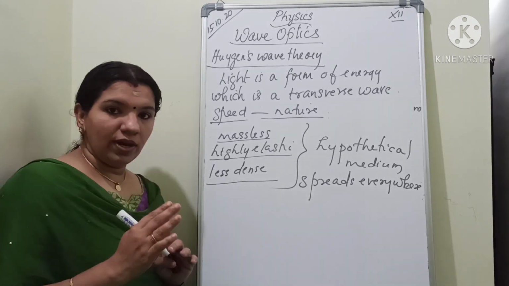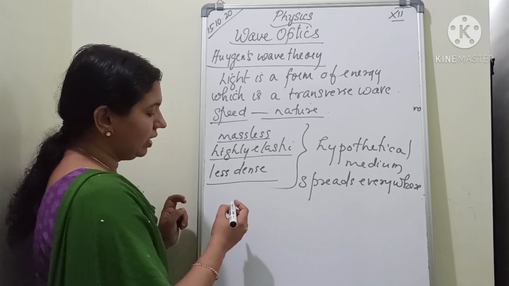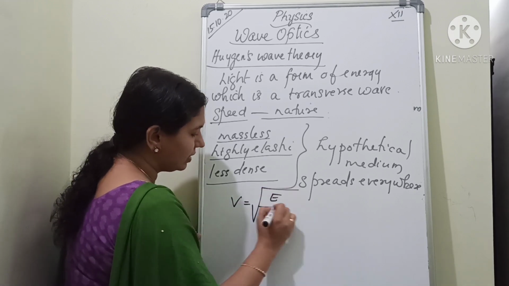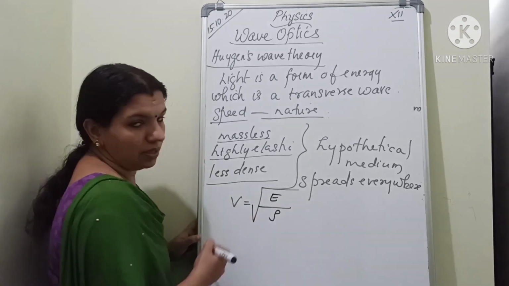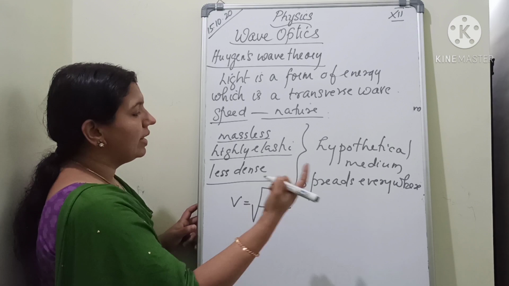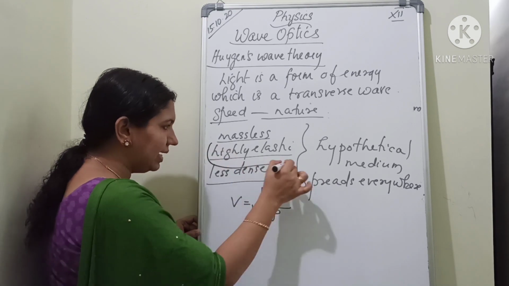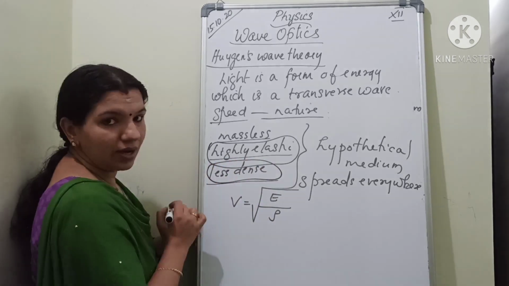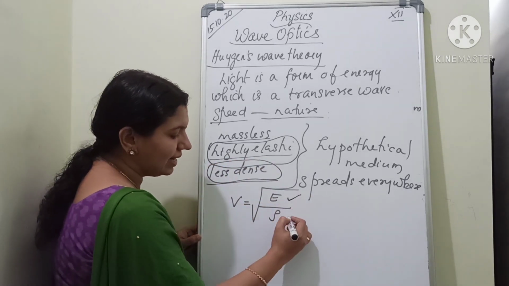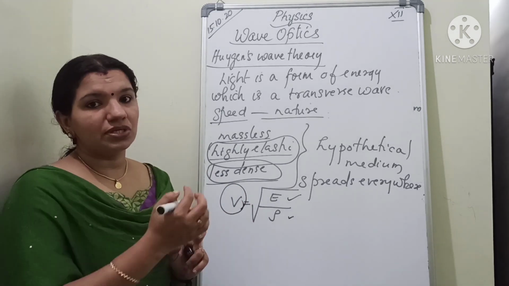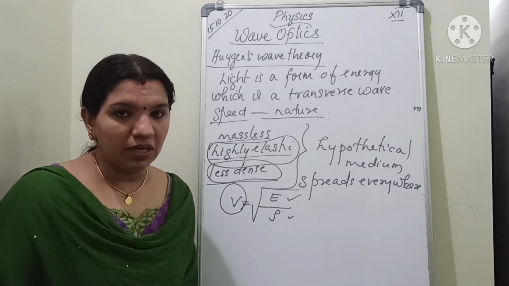There is an equation in classical theory, that is velocity V is equal to root of elasticity divided by density. In a medium like ether, which is highly elastic and less dense, the velocity will be high. So it is easy for the light to travel through that particular medium.